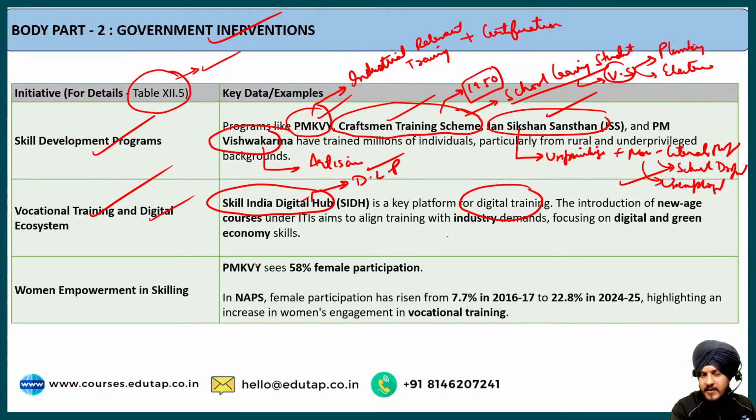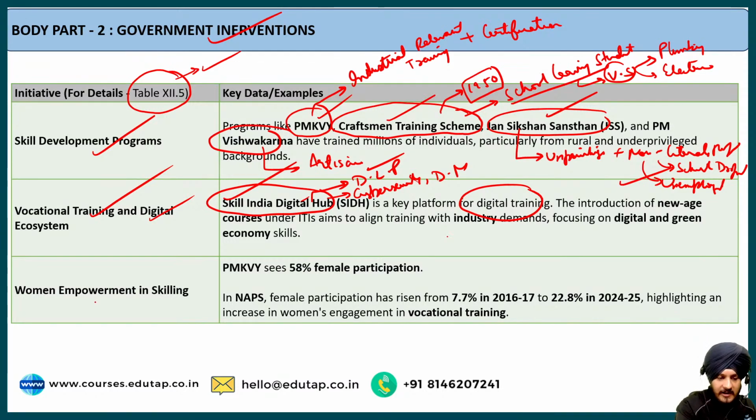Apart from that, it provides professional courses, for example related to cyber security, and courses related to data management. These are the opportunities offered by the Skill India Digital Hub. I hope it is clear to you.